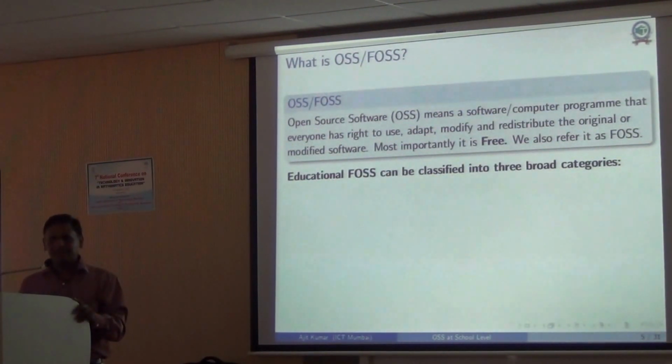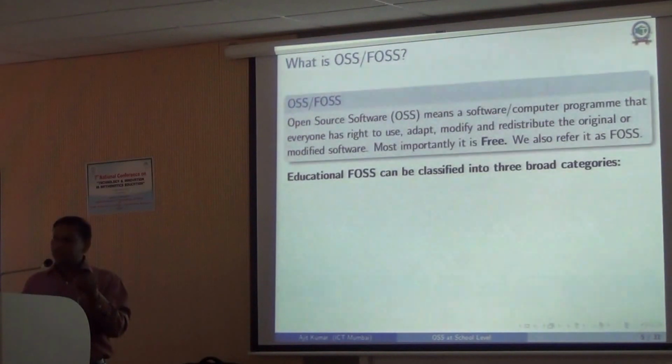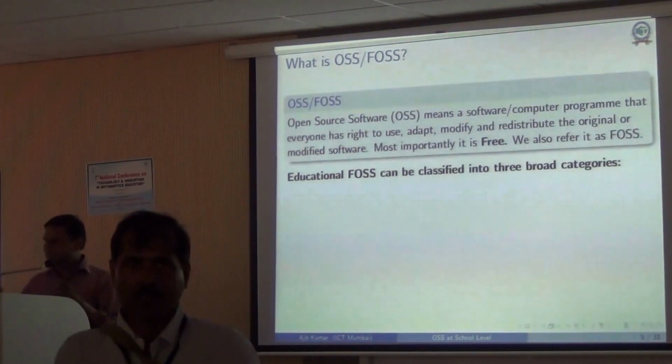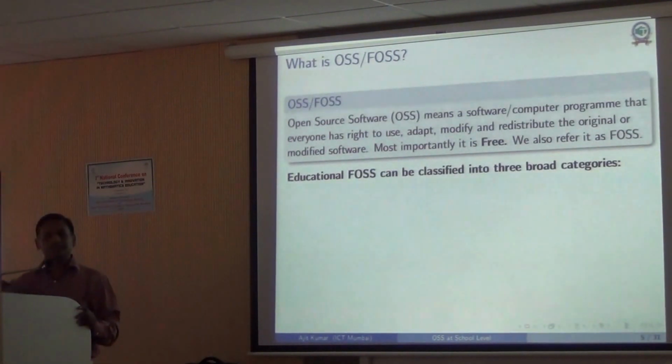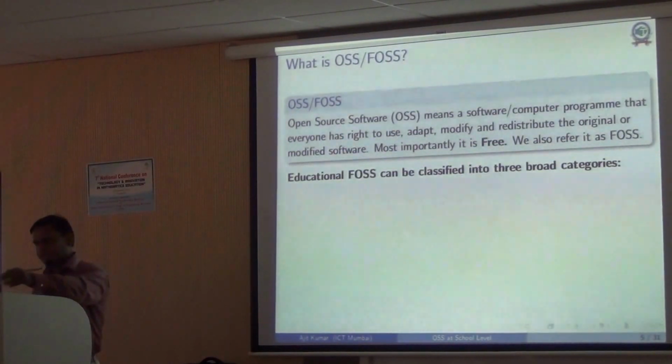The same way, if you give software to children, and they know a little bit of programming, they may see the source code, they may try to modify it, and they may innovate and come up with something new. One way of learning programming is also to look at a lot of programs that other people have written. So in that sense, OSS is a very good thing.